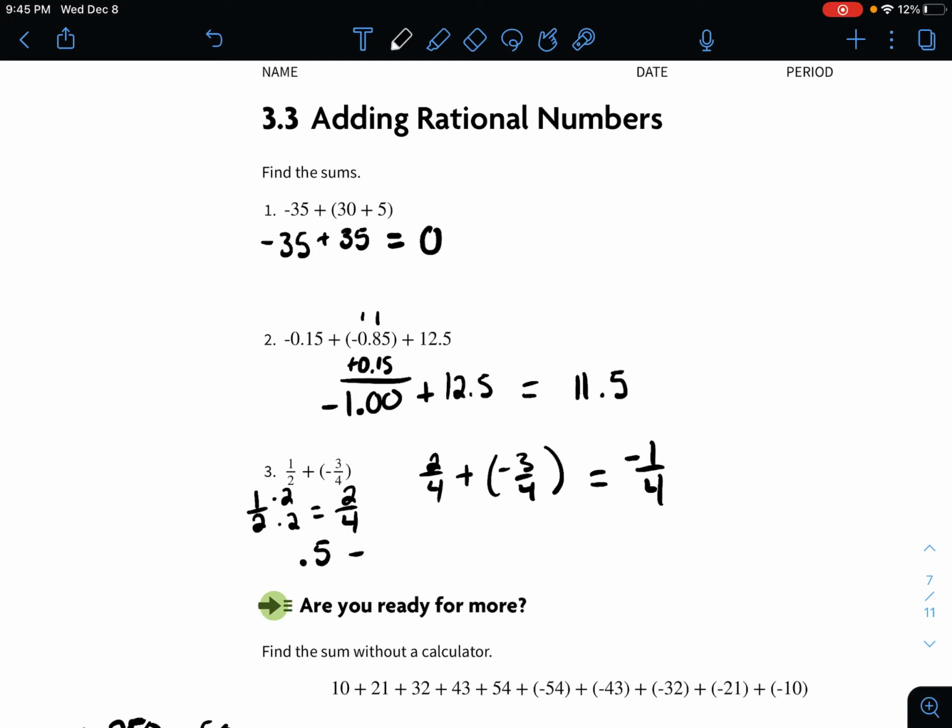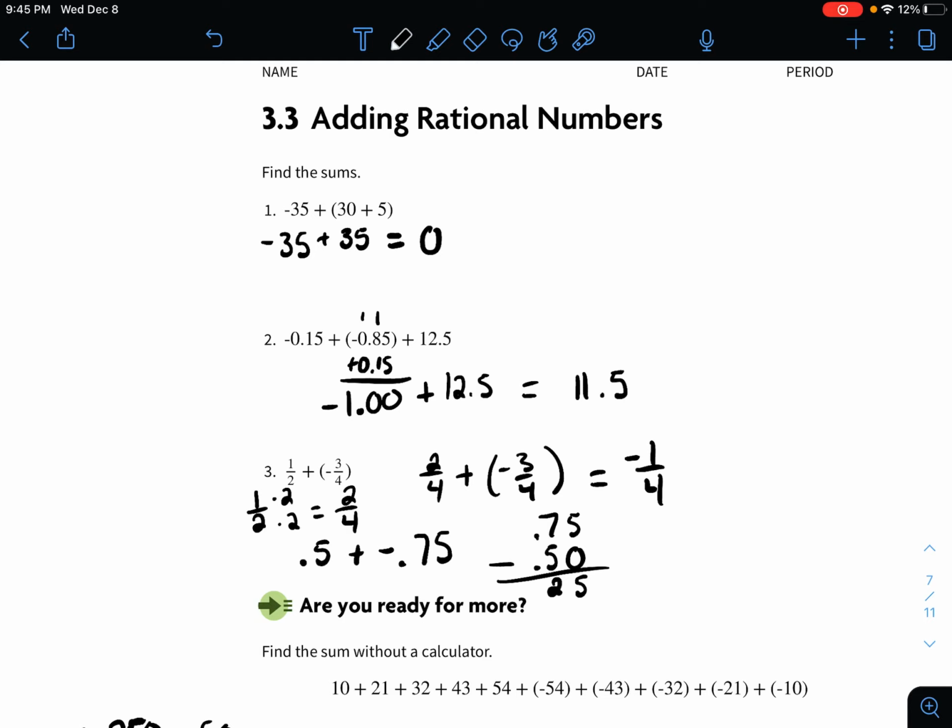Another way to do this is you could have put them into decimal form. So that would be 0.5 plus a negative 0.75. And when you do that, the larger number is negative. So your outcome is going to be negative. But once again, you could line everything up. If there's nothing here after the 5, you just put a 0. So 5 minus 0 is 0. 7 minus 5 is, sorry, I did that wrong. 5 minus 0 is 5, not 0.